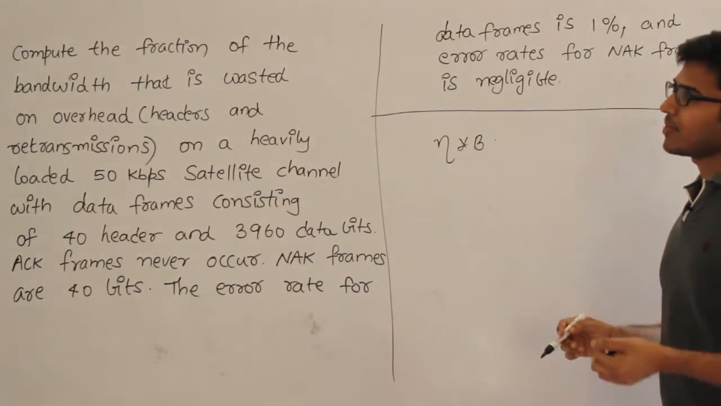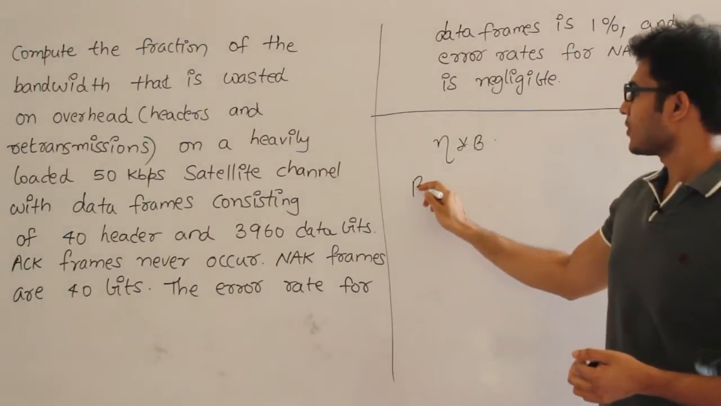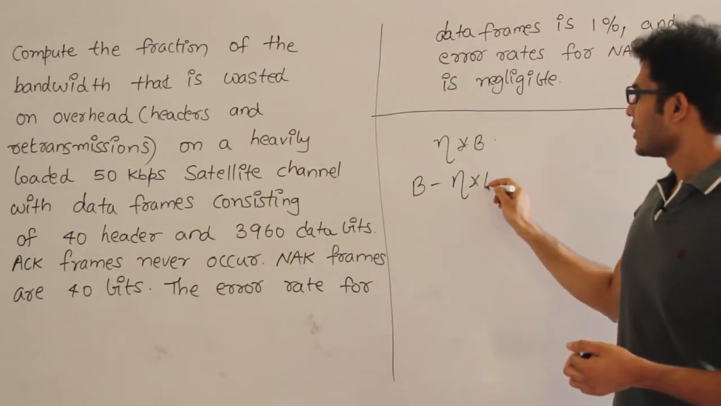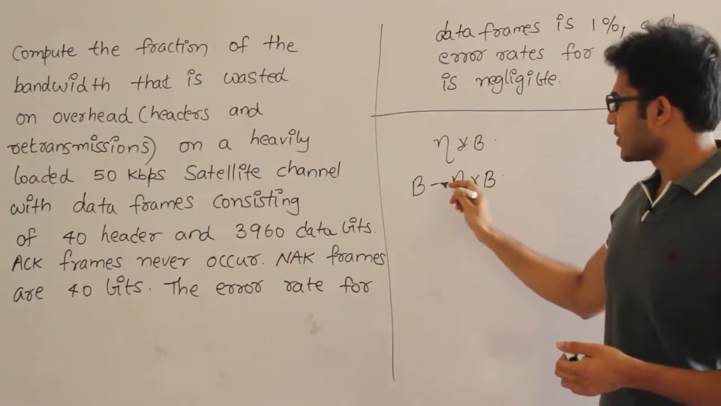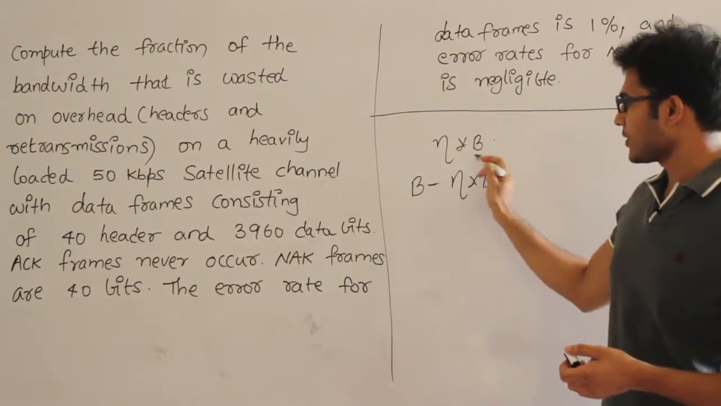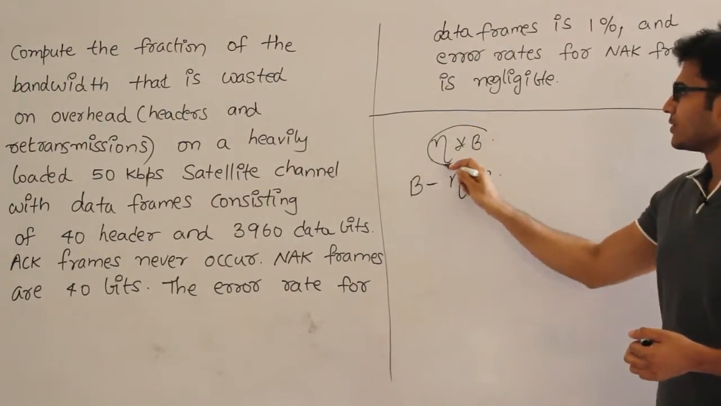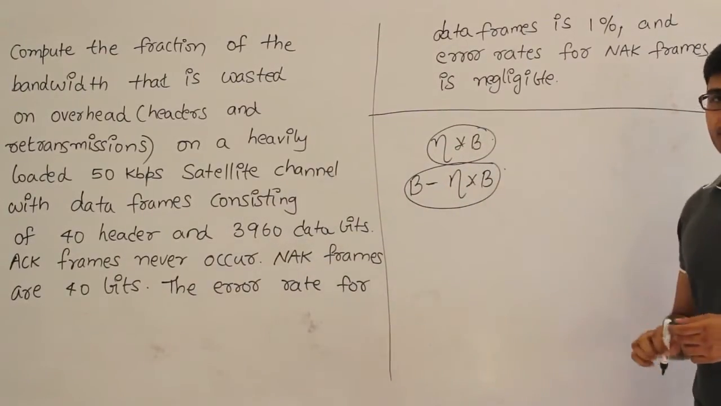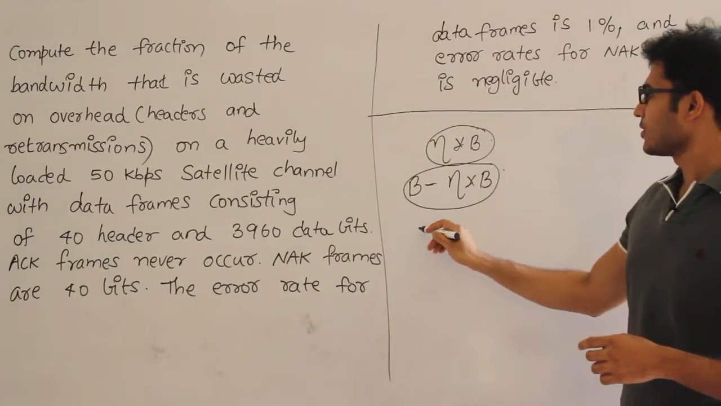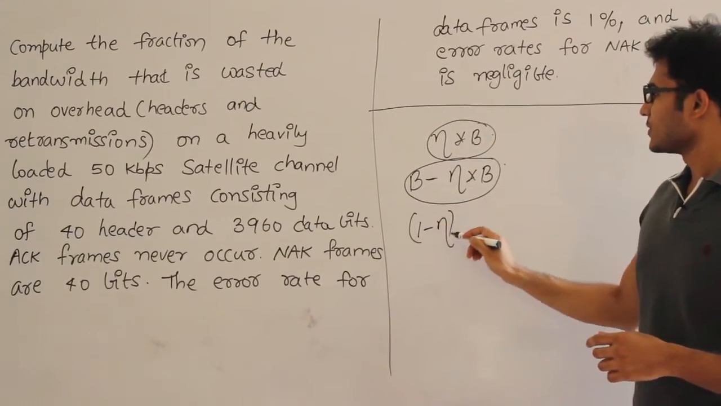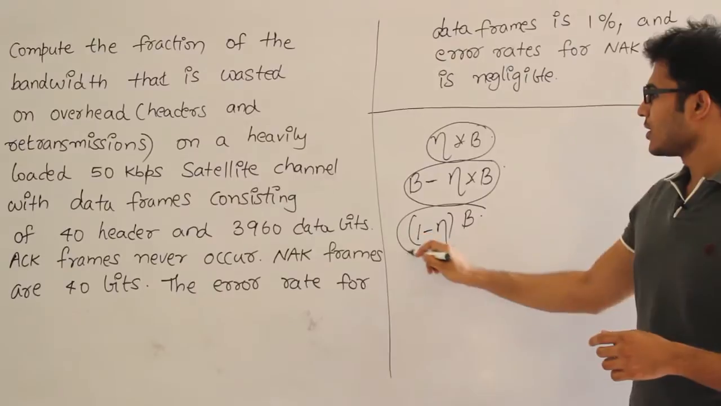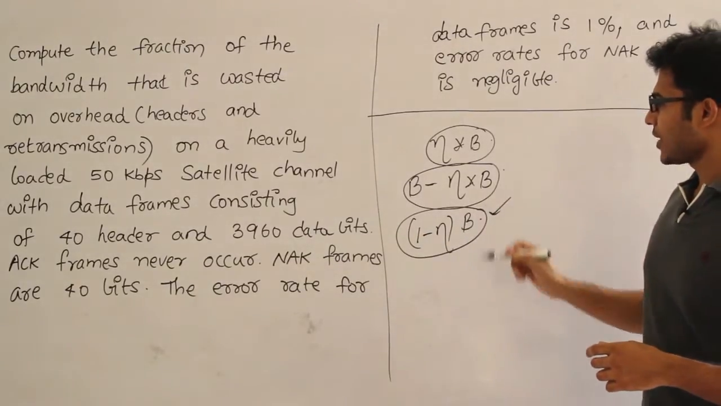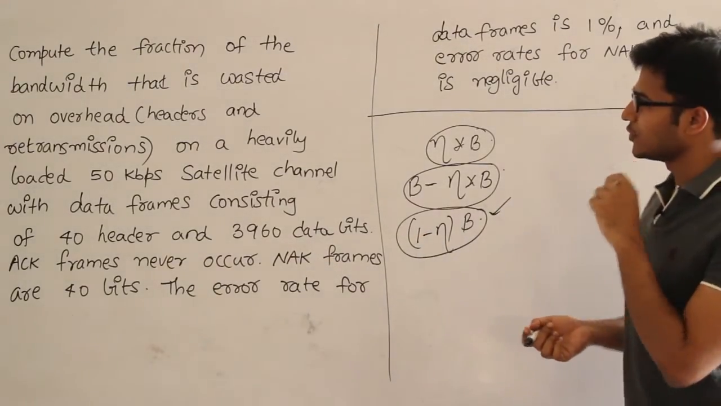Then what is the fraction of bandwidth that is wasted? From the bandwidth you subtract the fraction of bandwidth that is utilized, then this is the fraction of bandwidth that is wasted. See, this is the used bandwidth and this is the unused bandwidth. Therefore this is the fraction of bandwidth which is unused, which is nothing but 1 minus this into B. So this is the wastage of bandwidth or fraction of bandwidth which is unused.